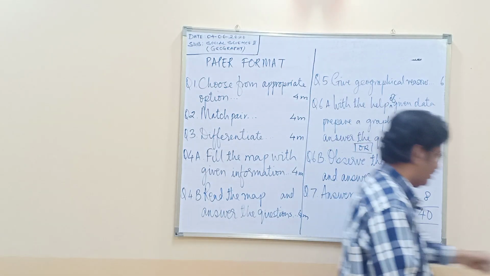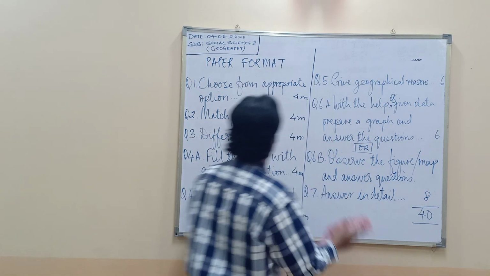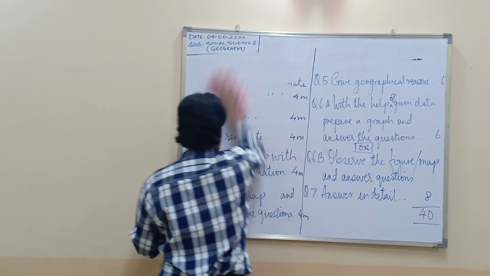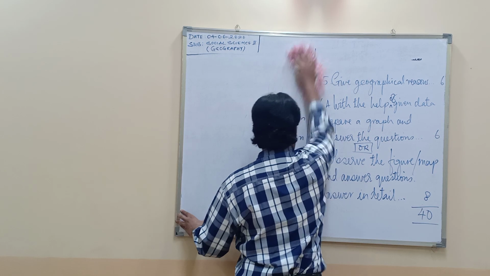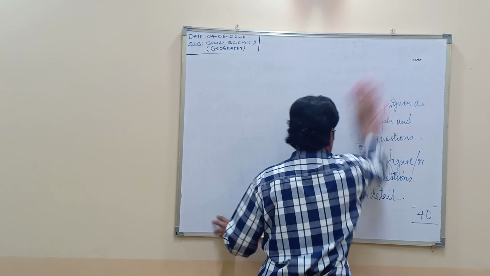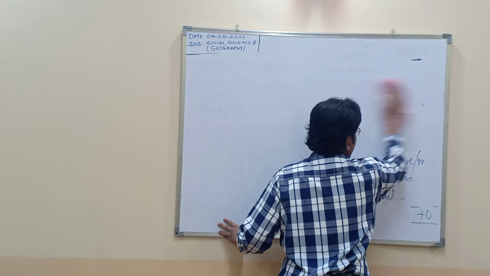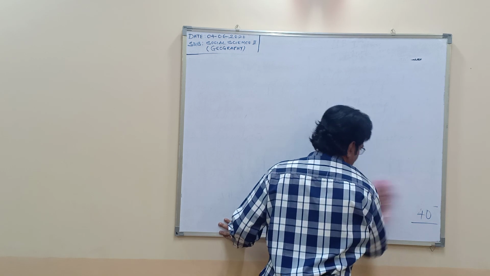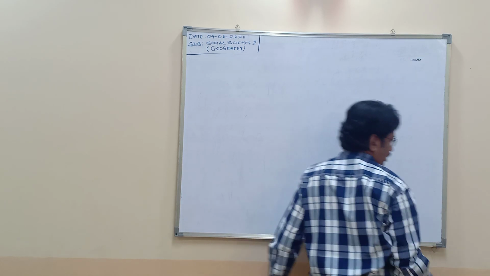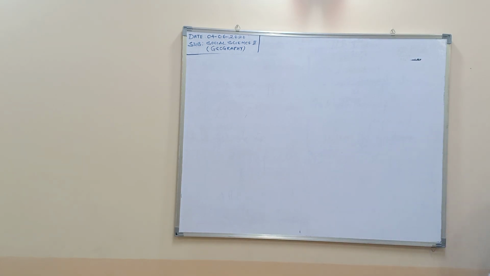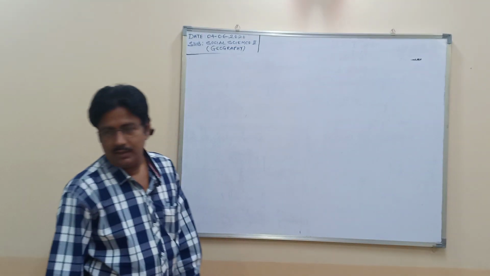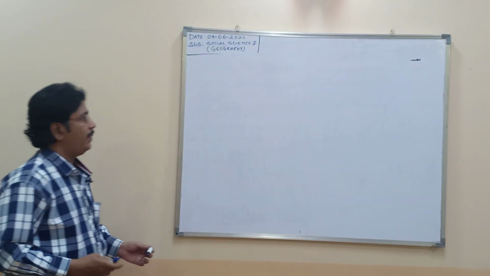Just give me a minute before I erase and go on. If you have any queries, please note it down. Anything you have not understood, just write it down on a piece of paper and you can call me back anytime. I am available 24/7.